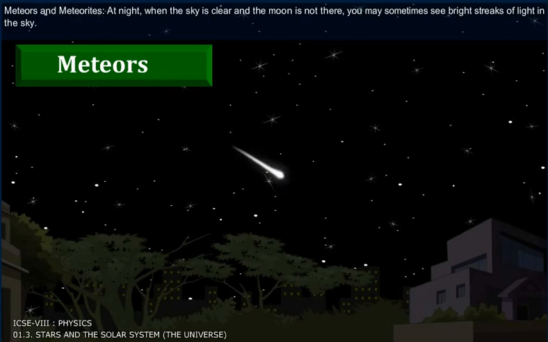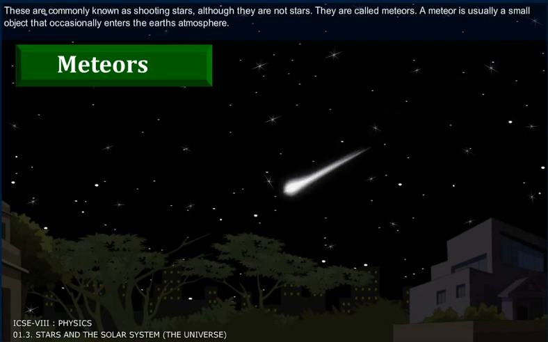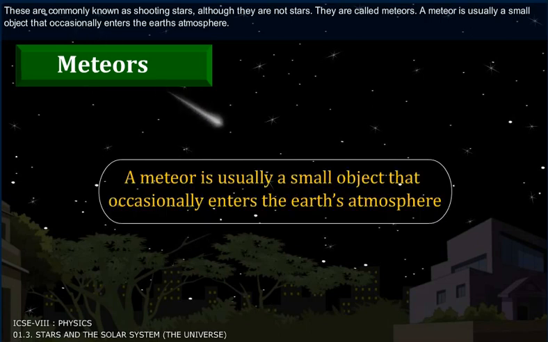Meteors and meteorites. At night, when the sky is clear and the moon is not there, you may sometimes see bright streaks of light in the sky. These are commonly known as shooting stars, although they are not stars. They are called meteors.